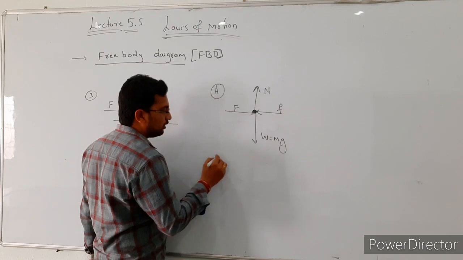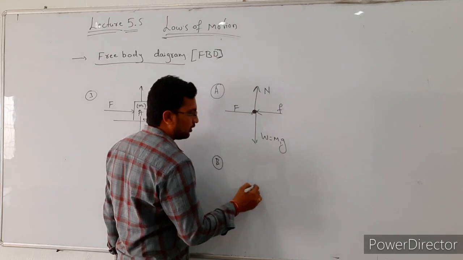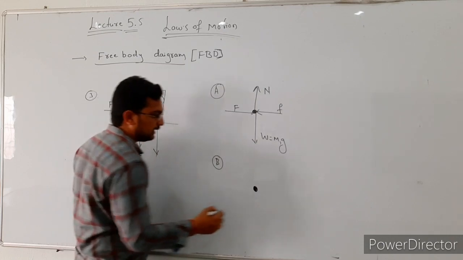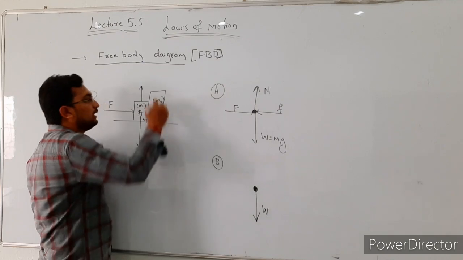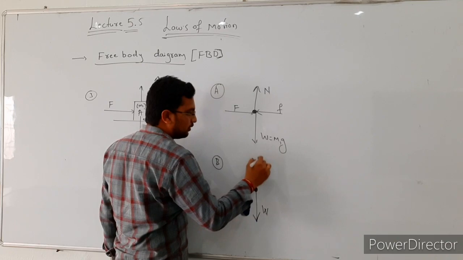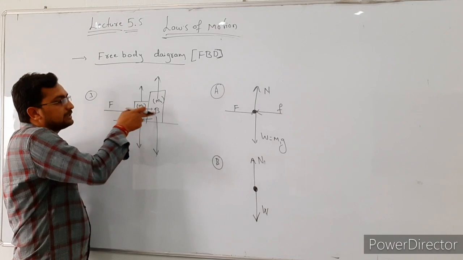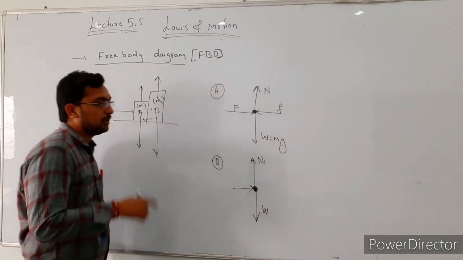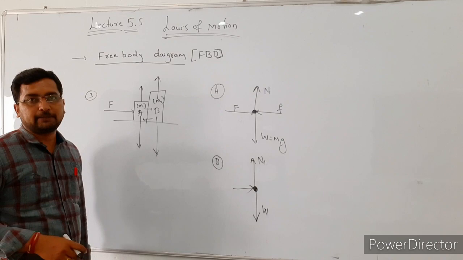And similarly for body B, consider the body B as a point object. Right, this is a point object, and here the weight of the body is acting in downward direction. After that, the normal reaction is acting in upward direction, that is N1. After that, the body A exerts the force on the body B in this direction. So this is the free body diagram for body A and the body B, right?